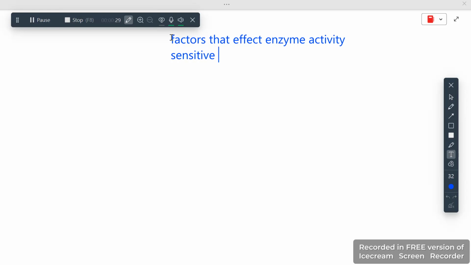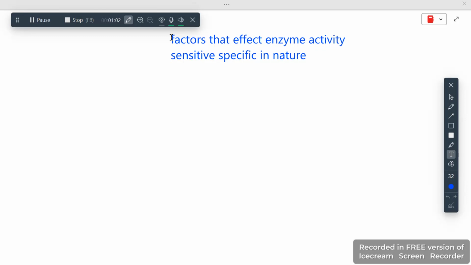Why are they very sensitive? Just because they're made up of proteins, and they need very specific temperature, pH, everything should be specific for them. Not every enzyme can work with the same pH and the same temperature. They're unique, and they all need their own temperature and pH. So this means they're specific in nature.